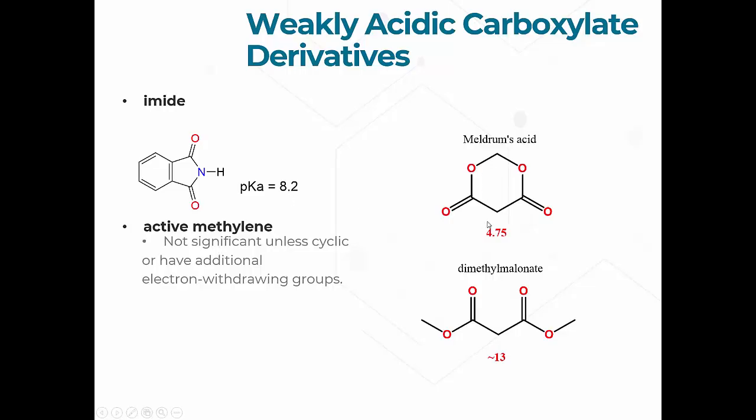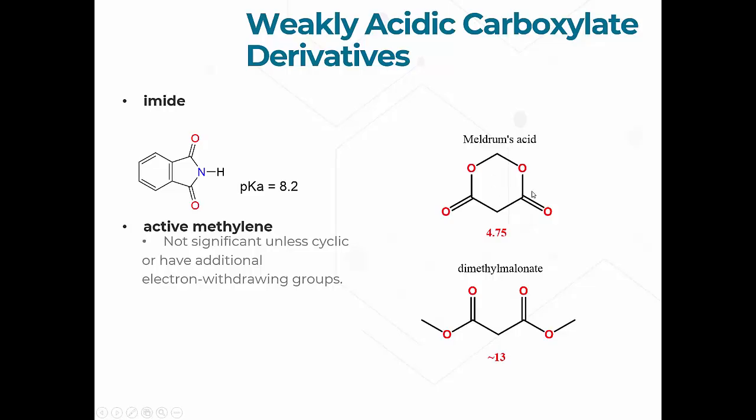Now remember, we said carbons with hydrogens on them that are next to carbonyl groups are not acidic. But if we have two of these things, each pulling electrons away in each different direction from this central CH2, it makes it acidic.